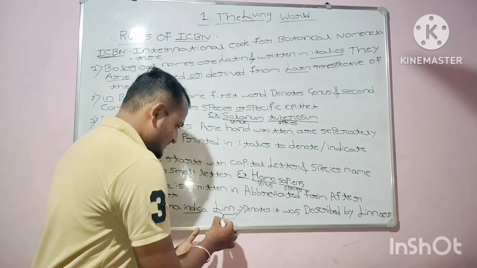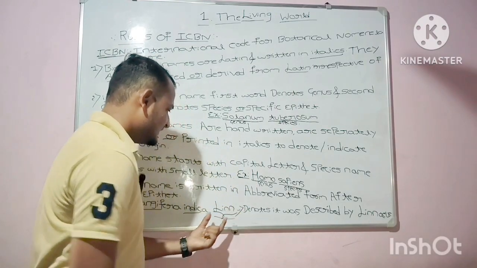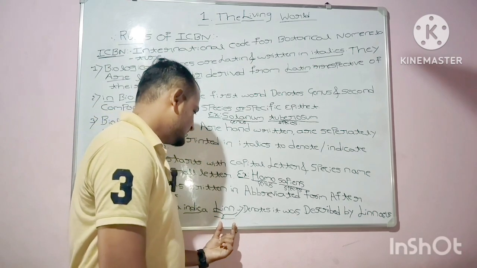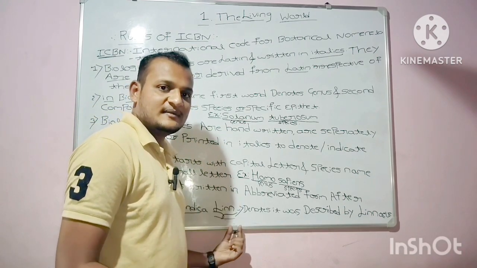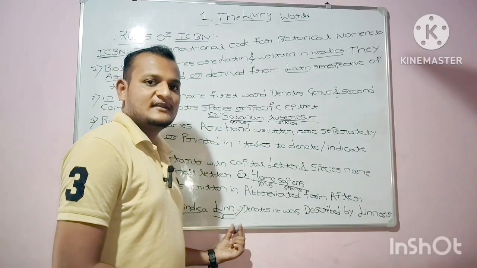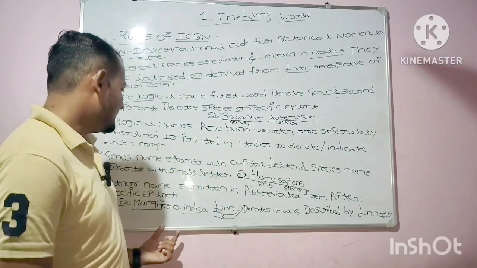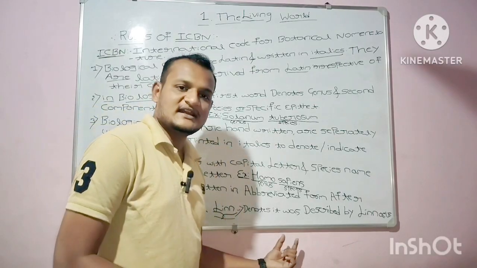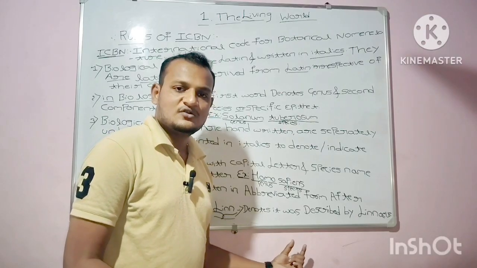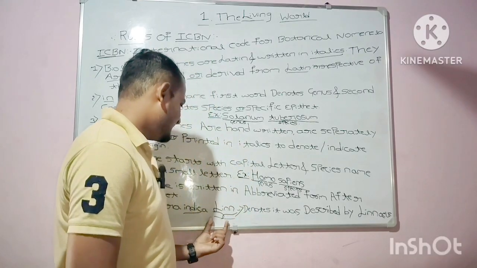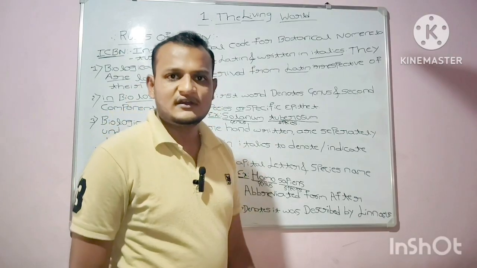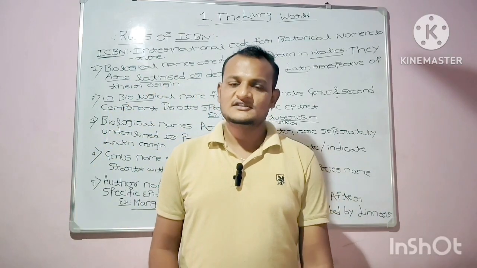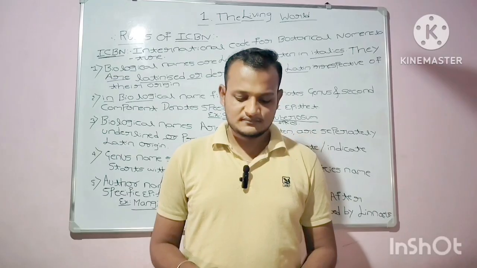Linn is the name of the scientist who first described this species. Mangifera indica was first described by Linnaeus, so his name is written in abbreviated form, Linn. I hope you have cleared the rules of ICBN.